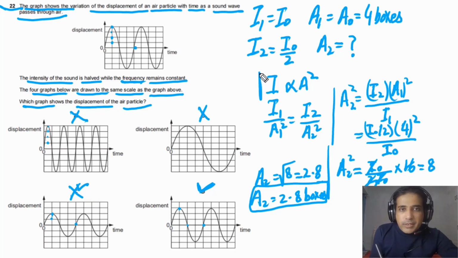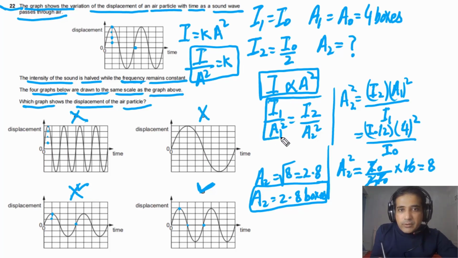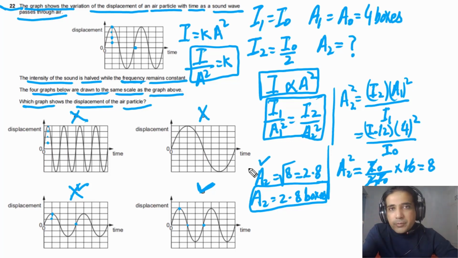Simply you need to understand intensity is directly proportional to amplitude square. Then as I is directly proportional to amplitude square, it means you can write down I is equal to K times A square. So the ratio between intensity and amplitude square is equal to a constant, and this is true for both waves. That's the reason we have written I1 over A1 square is equal to I2 over A2 square, and then we can simplify and we can find the value of A2. So this is a very common approach. You need to understand how to use this approach.